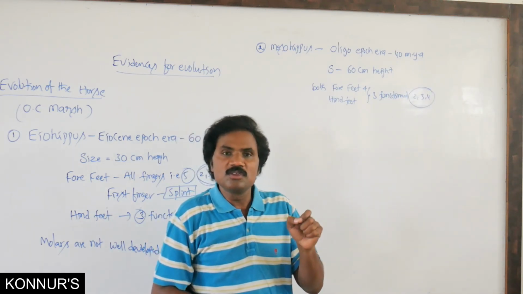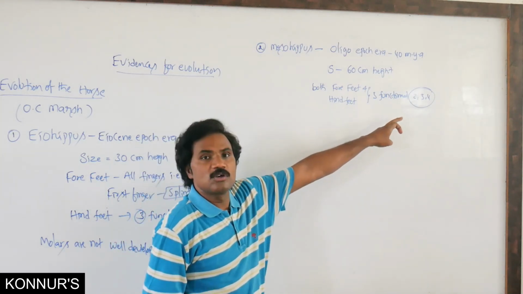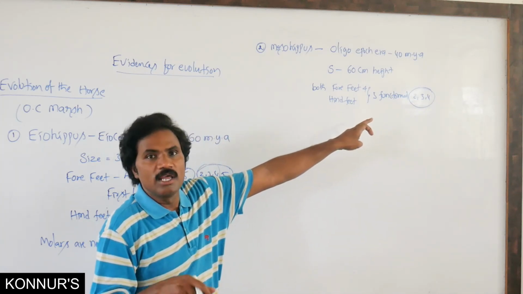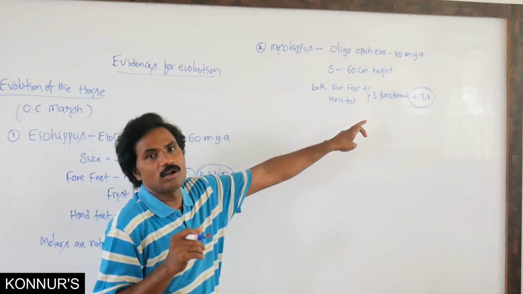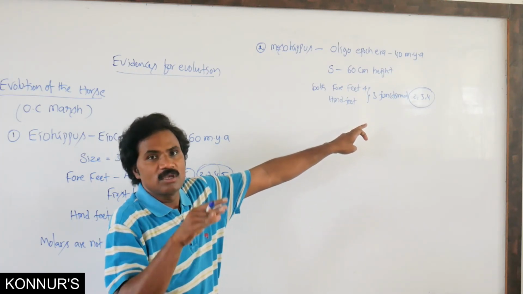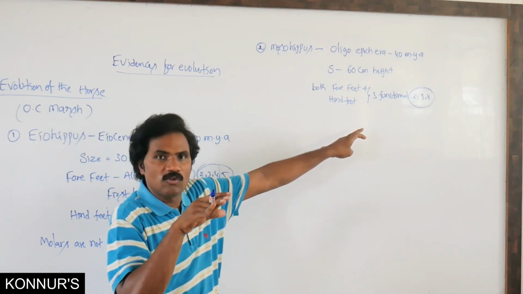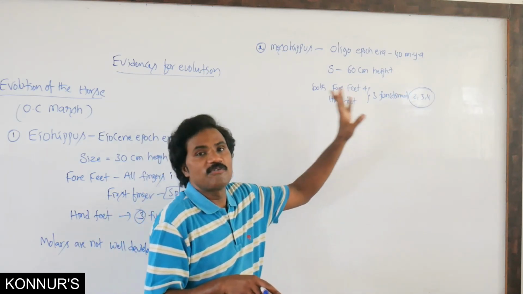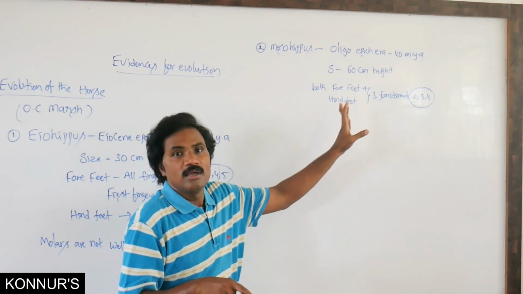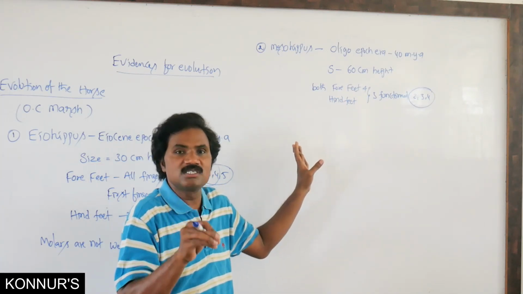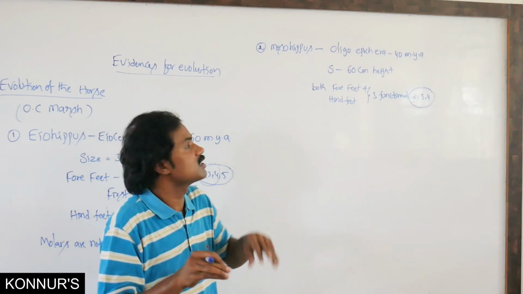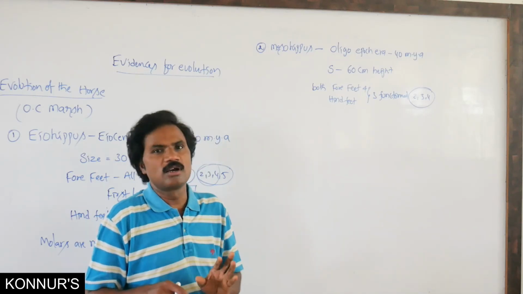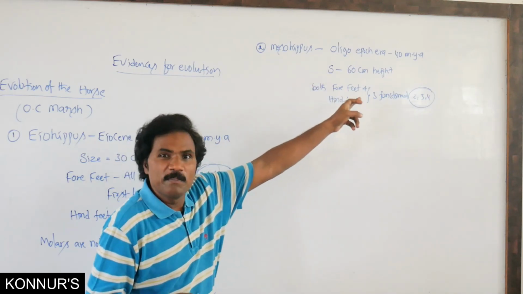But in this one, the middle finger of the fore feet and hind feet is very elongated and enlarged, because it must bear the maximum height and weight. The remaining act as splint-like structures. They are not at all functional and are completely reduced. That is Mesohippus.